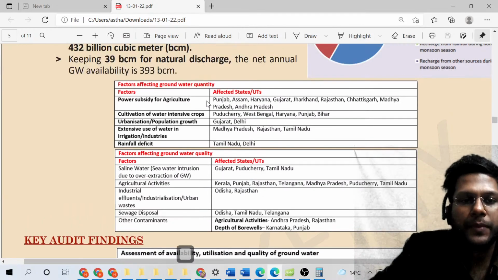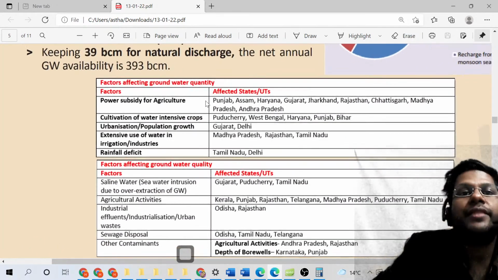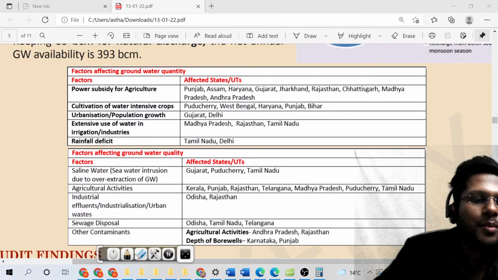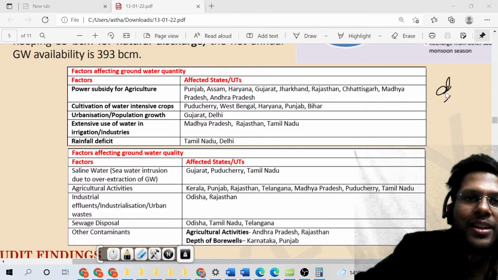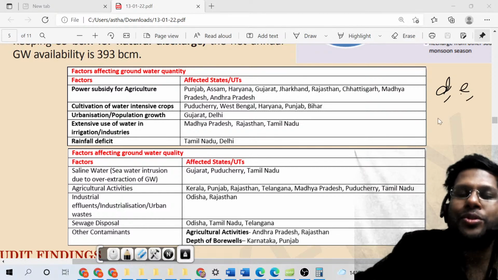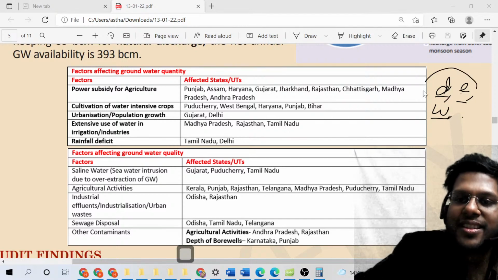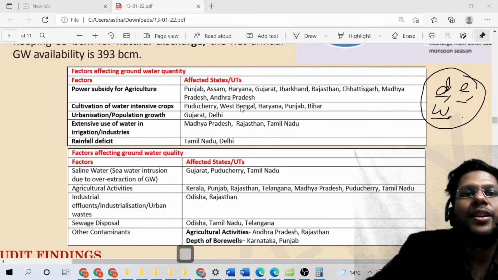For example, as I mentioned, the surface water resources are lesser. So where will surface water come from? It will come from canals, from rivers. But if we have tube wells, if we have submersible pumps, these are more efficient. Just diesel the government will subsidize, not now, but earlier. Then electricity, no issue. Water, take out as much as you want. So because of this, this has caused problems of salinity in agricultural areas, especially in Punjab, Haryana, Western UP.